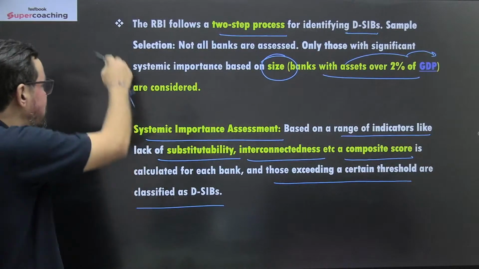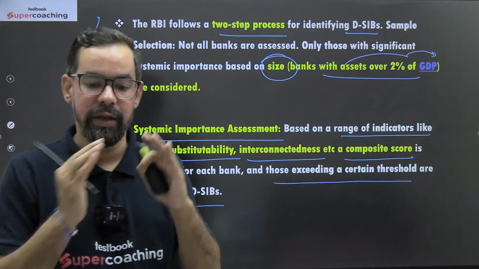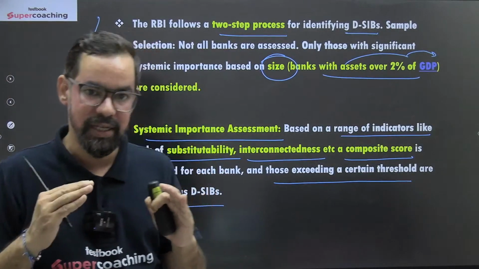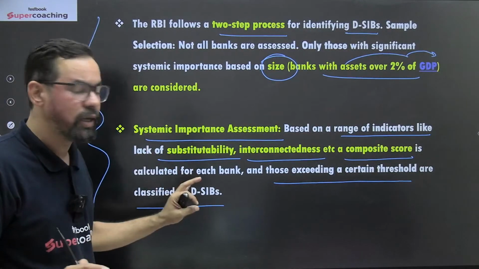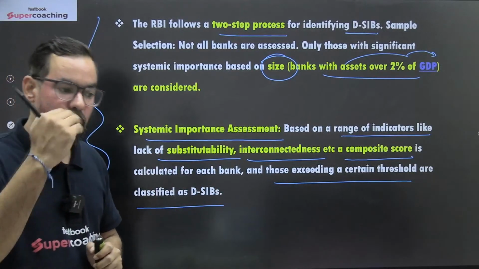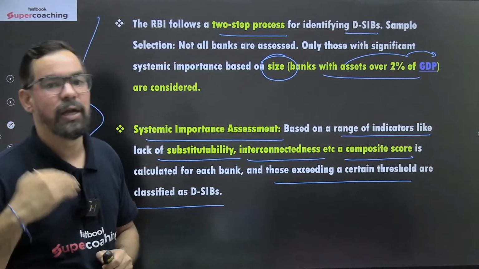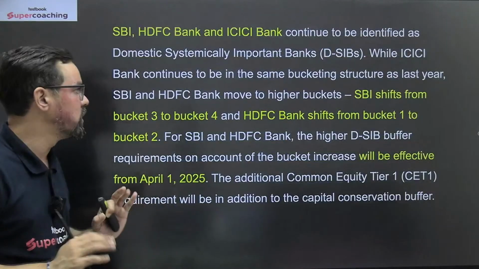तो ये दो तरीके से parameters. One is very simple one. If your overall asset side is greater than 2% of India's GDP. Another one is like we have substitutability, we have interconnectedness or other parameters of RBI. So based on those particular ones, जो highest side पे होंगे, they'll be part of this particular thing. Understood? This is clear, guys. Any doubt on this particular one? Okay.